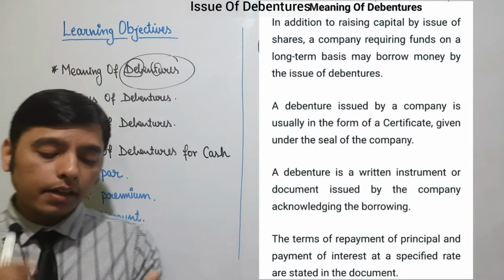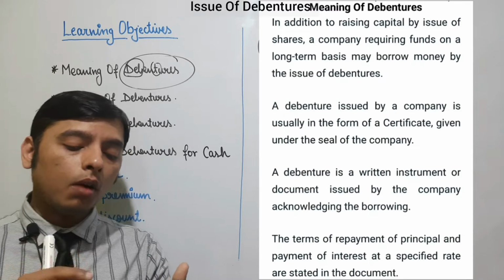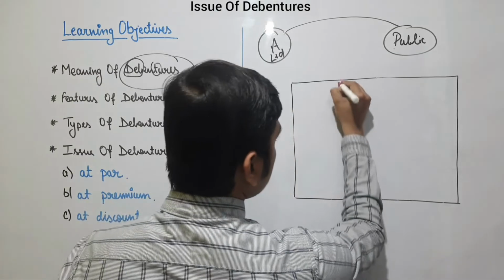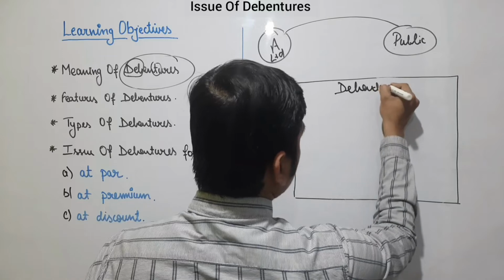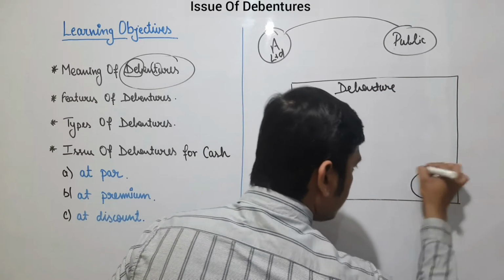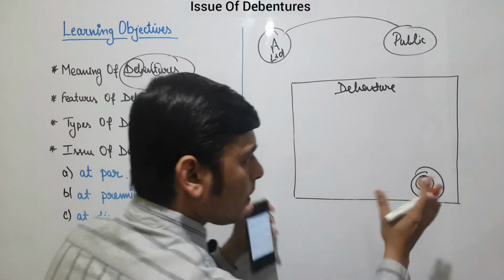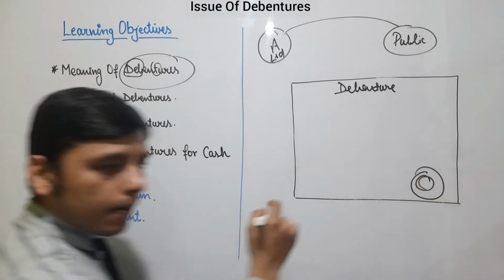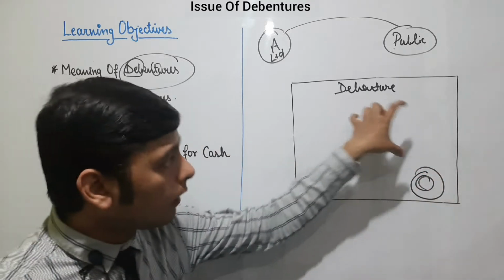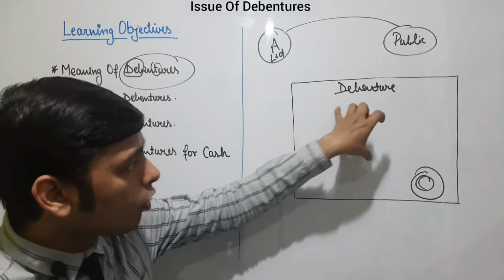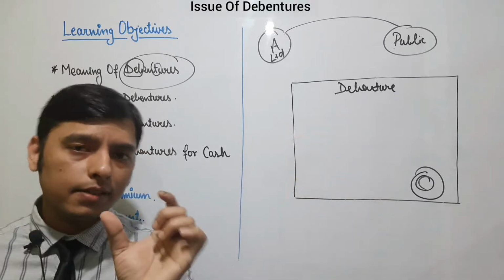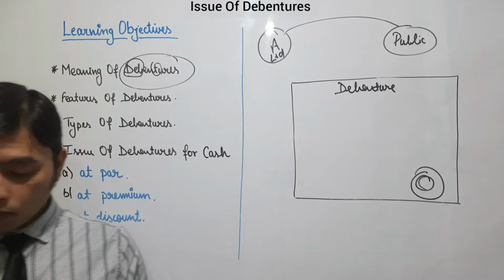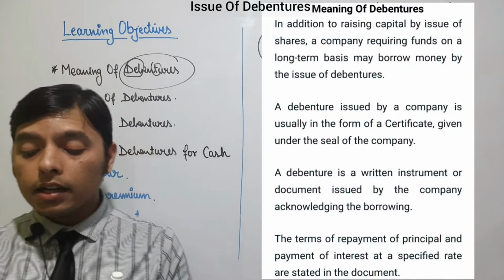Now here it is written that a debenture issued by a company is usually in the form of a certificate given under the seal of the company. This certificate is the debenture, and here a seal is stamped on this certificate, on this paper, to show that this debenture is being issued by the company. A stamp is made by the director or any other person to certify this document, because that seal is important for any document issued by the company.